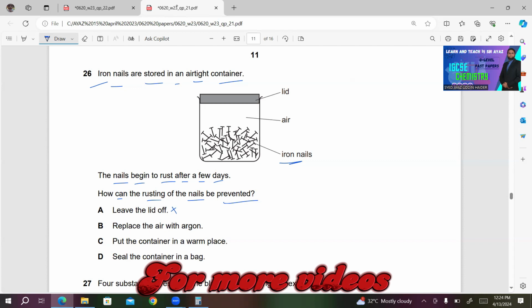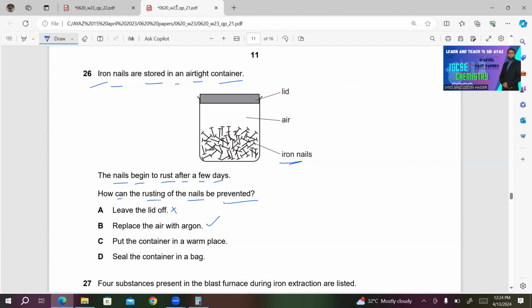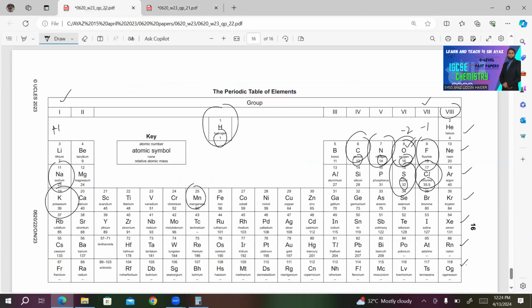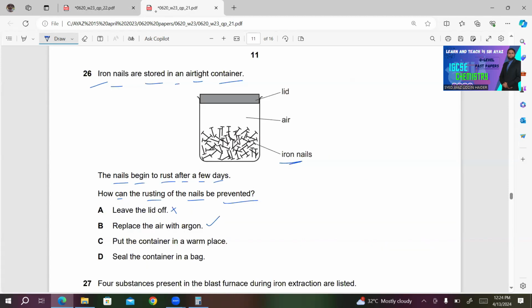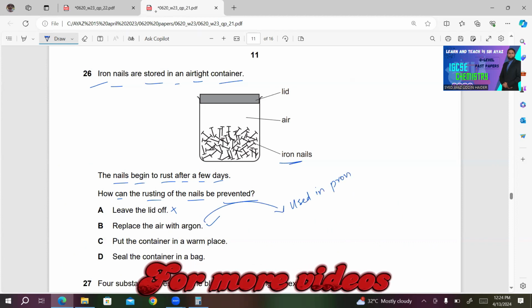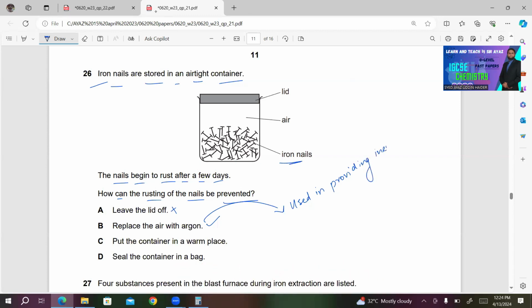B, replace the air with argon. This looks correct to me because if you look at the position of argon, it's in group 8. Argon is used in providing an inert atmosphere.